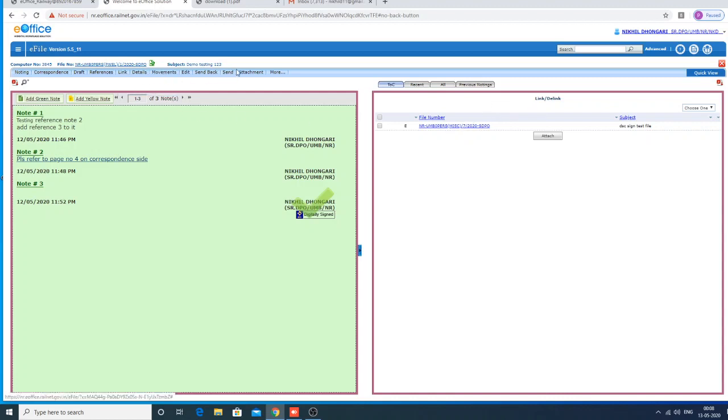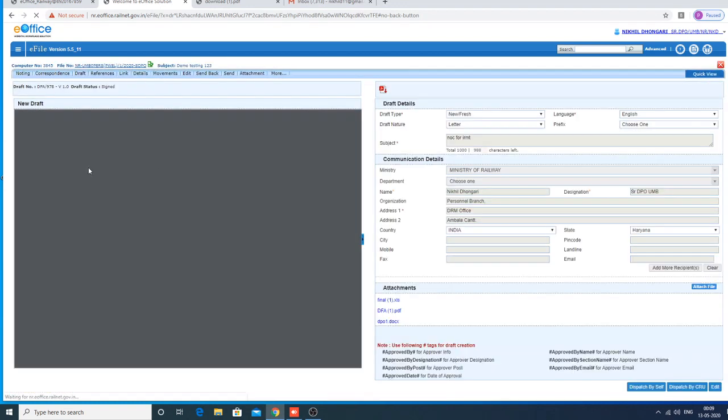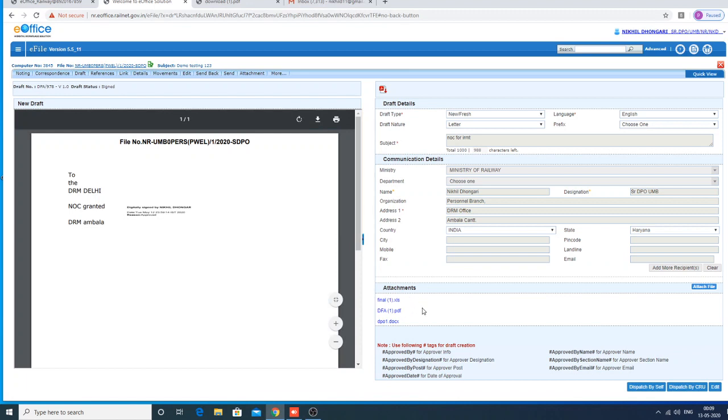Then you can give any local reference from the desktop. See, we gave one reference here. It is a reference that can be selected from the desktop. This reference can be any rule or classification which came later, after creation of the file. After that, we created a draft. Here, this is the draft we created, that is giving NOC by attaching the things.